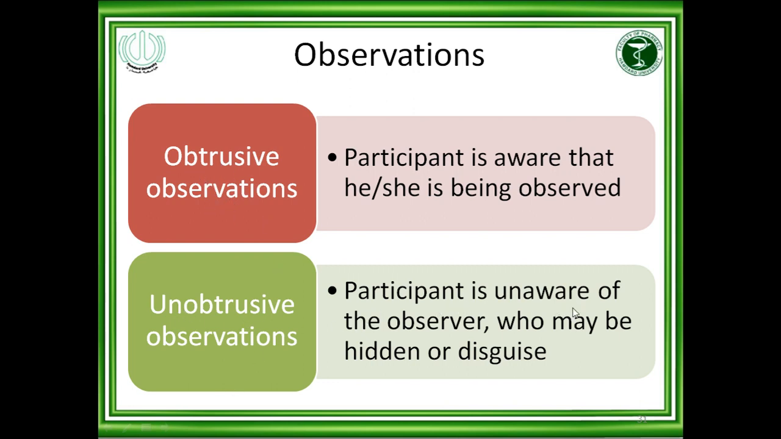Unobtrusive: the participant is unaware of the observer, who may be hidden or disguised. The participant is not aware that they are under observation during the research. For example, if the participant is not taking the medication on time or is discarding it in the dustbin, it will be recorded by a hidden camera or in some disguised way. That type of observation is called unobtrusive observation. Usually unobtrusive observations are required in studies pertaining to psychology or psychiatry.